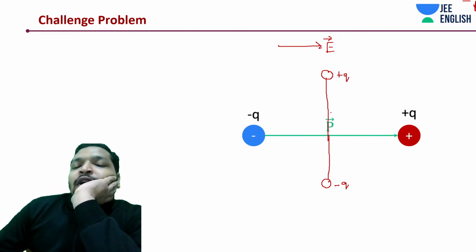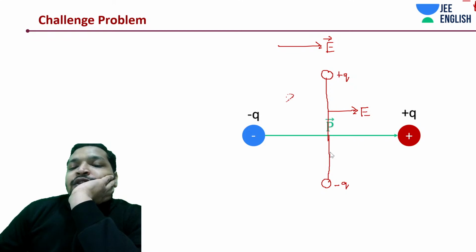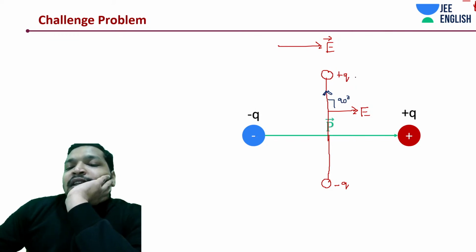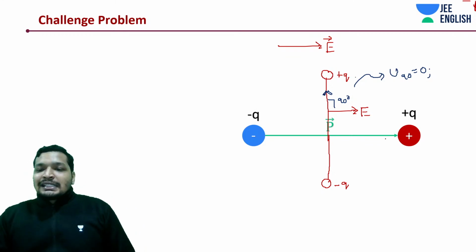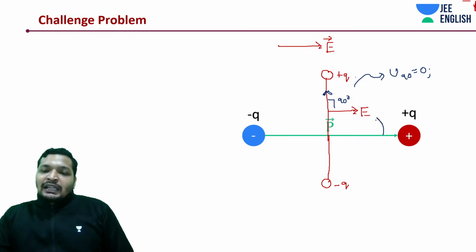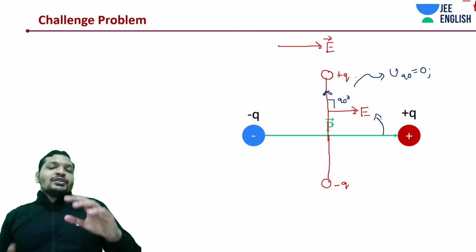Now arises the question: how much is the angle between the electric field and the dipole moment? If the electric field is in this direction, let me use a different arrow color for the dipole moment direction, it is going to be 90 degrees. What happens at 90 degrees? We say that the potential is 0. So some initial angular velocity is given such that this dipole system rotates and comes to this position.